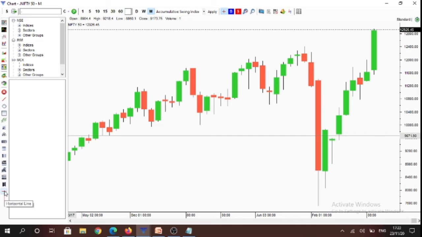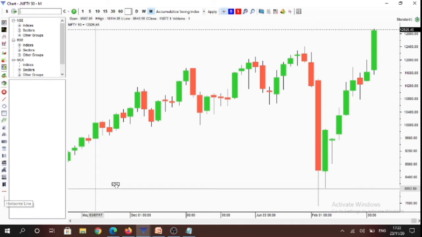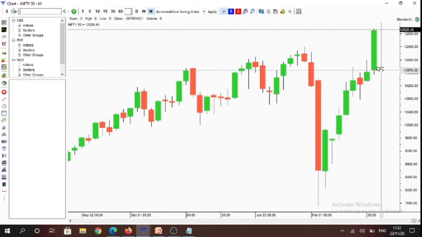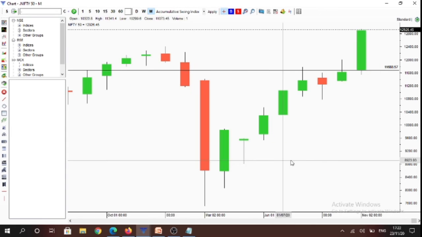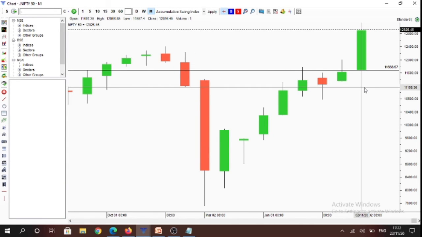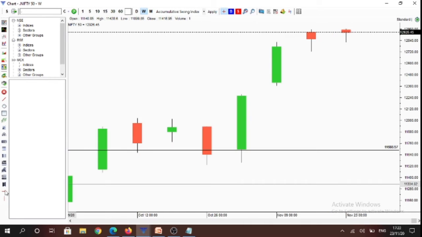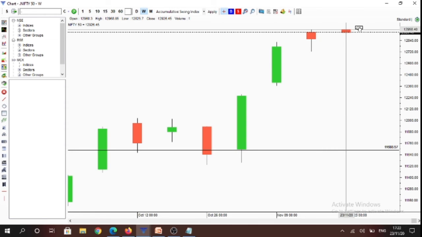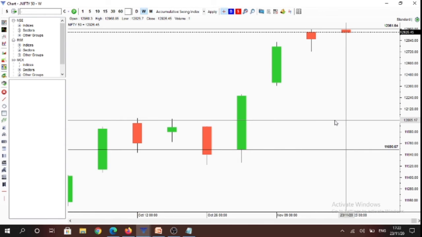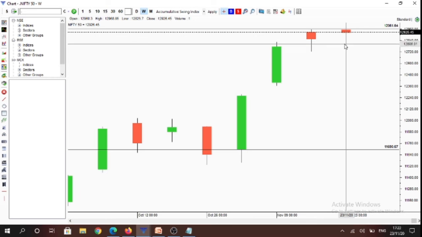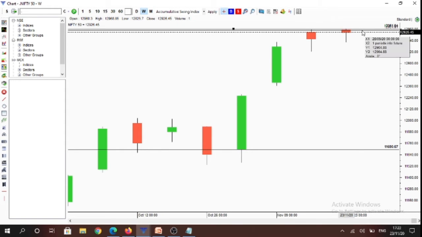Now we are going to analyze Nifty on multiple time frames. So on multiple time frames, first I'm going to be starting on monthly time frame. So market is under control of buyers above 11,697 levels on the monthly time frame. And today two new time frames opened. That is a new weekly candle open as well as the daily candle open. So today the daily and the weekly candle open are the same.